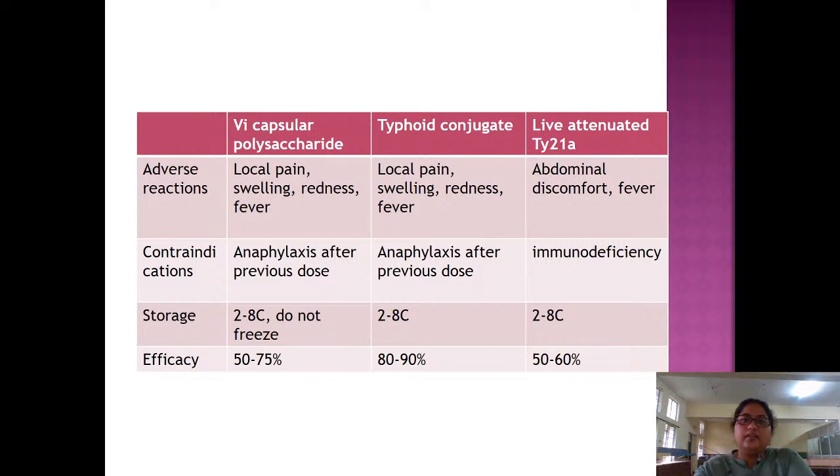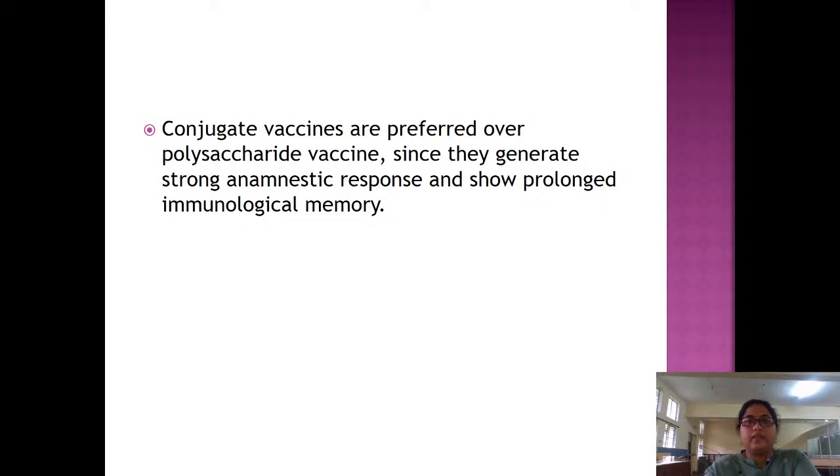Adverse reactions are the same as Vi capsular polysaccharide, that is local pain, swelling, redness and fever. Contraindication is anaphylaxis after previous dose. Storage is 2 to 8 degrees centigrade. Efficacy is 80 to 90%.